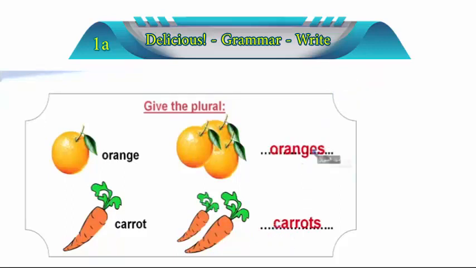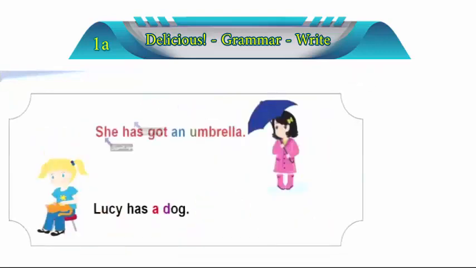Alright, so here are the answers, as we have written. But in this case, there are two girls right here. The first one has got an umbrella. And this girl, her name is Lucy. Lucy has a dog. We didn't use the word some, as you can see. We used the words an and a, the articles that we are already familiar with.